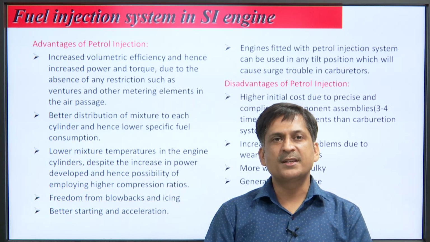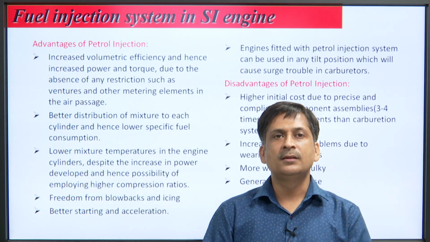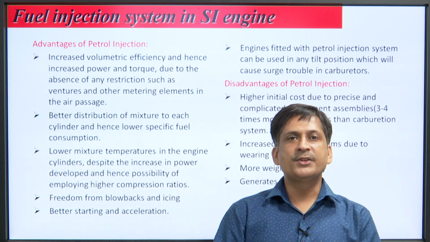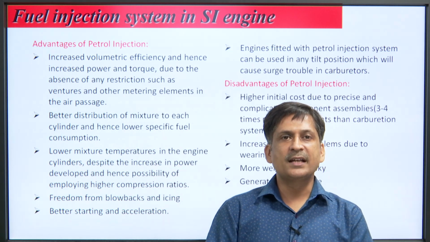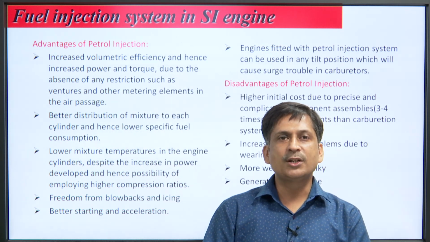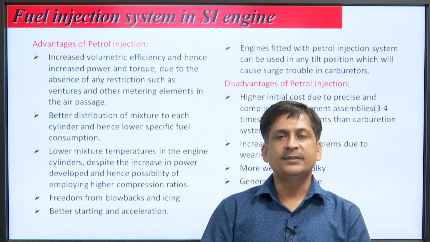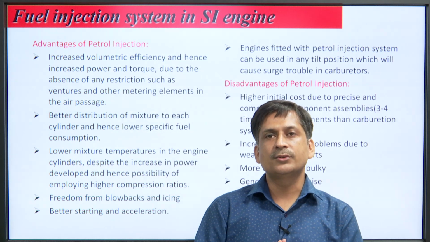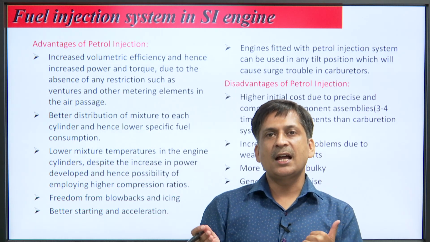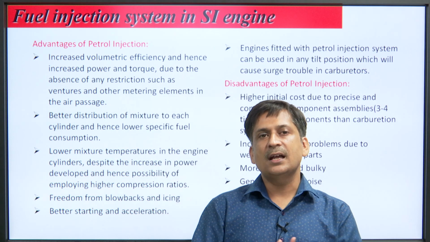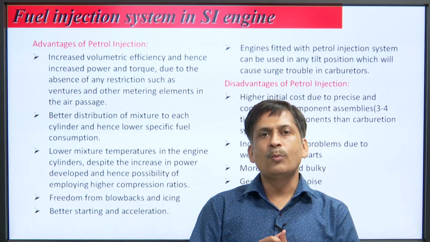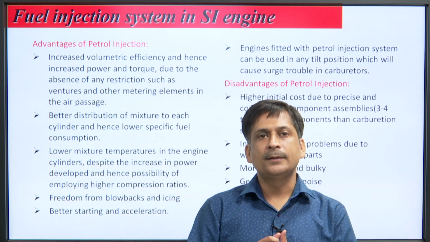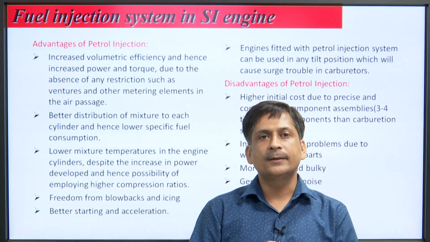and hence lower specific fuel consumption, which was the problem with the carburetor, lower mixture temperature in engine cylinder despite the increase in power developed, and hence possibility of employing higher compression ratio. Here with the help of fuel injection system we can go for higher compression ratio. Using higher compression ratio increases the efficiency. Freedom from blowbacks and icing, which was the problem with the carburetor.